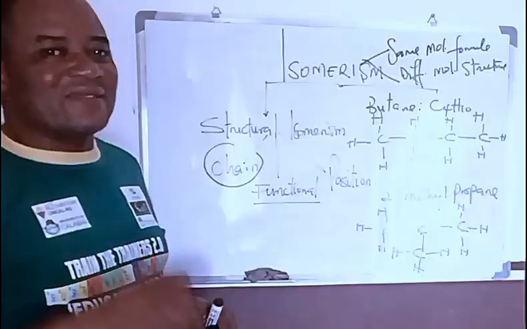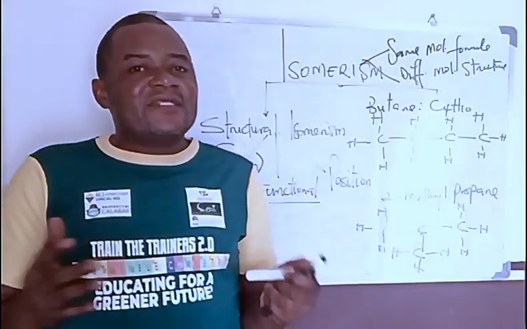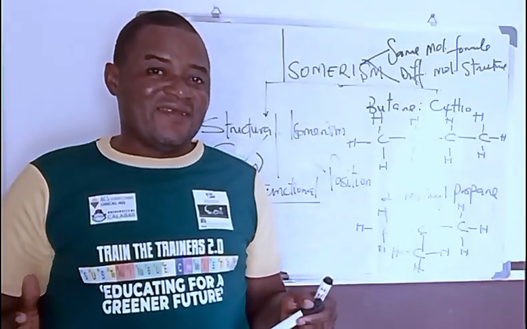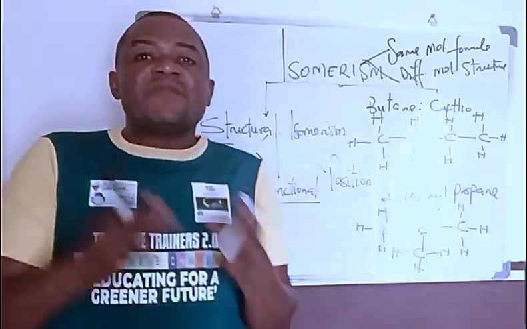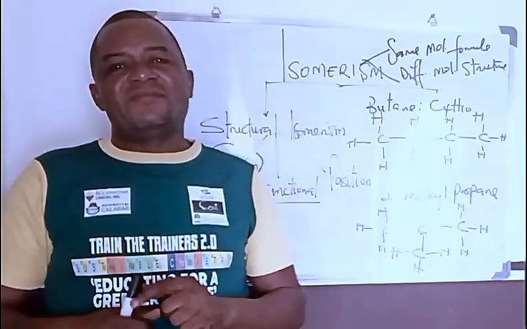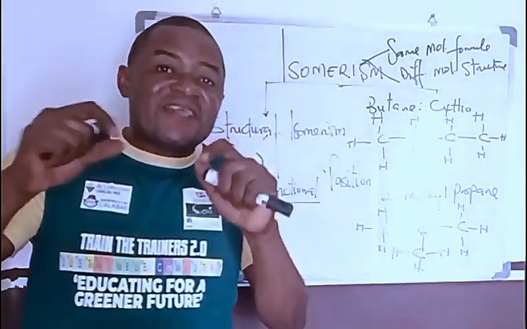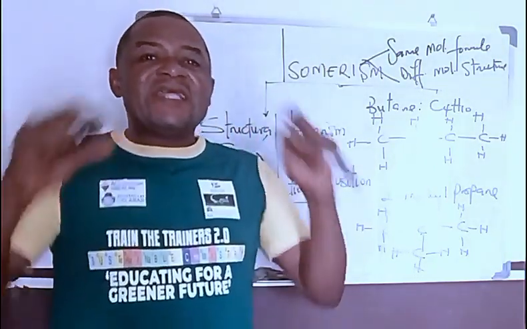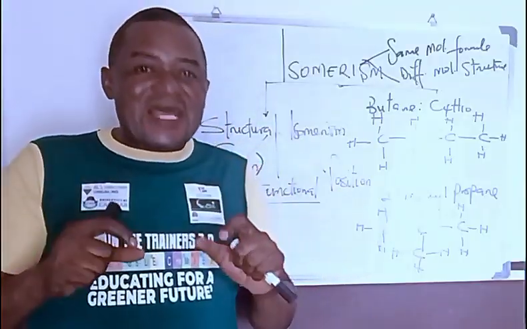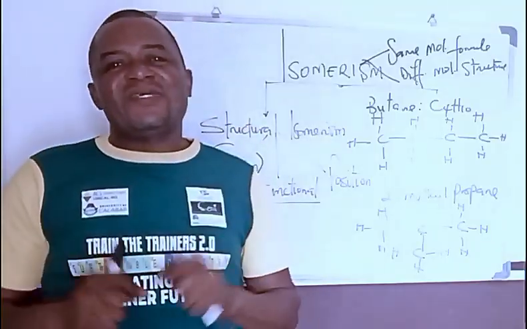Now let's take a look at a good example of this. You can look at something like ethanol and something like methoxymethane. If you look at ethanol and methoxymethane, they have the same molecular formula, C2H5OH, but because of the differences in their functional group, it changes their structure. Hence, they become isomers. And those isomers are not chain isomers. Those isomers are functional isomers.